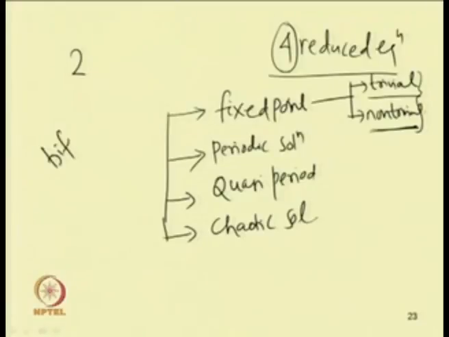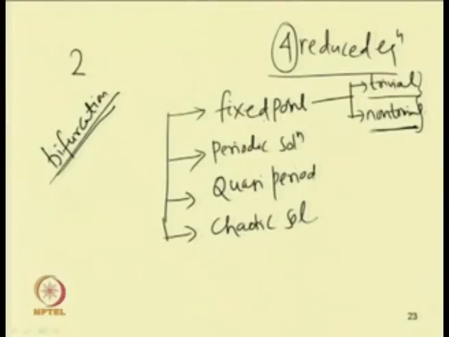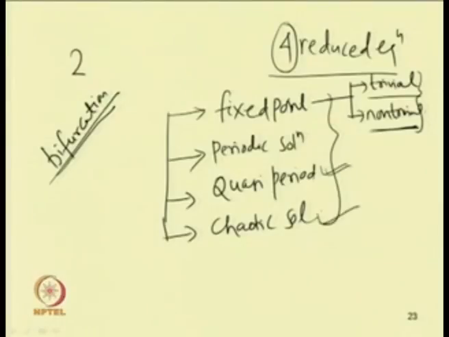In the next module we will be studying the different types of responses, that is the fixed point response and its stability and bifurcation, then the periodic solution, its stability and bifurcation. Then we will have some knowledge about the quasi periodic solution and chaotic solution.